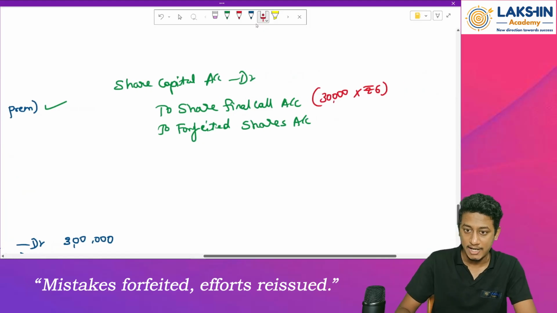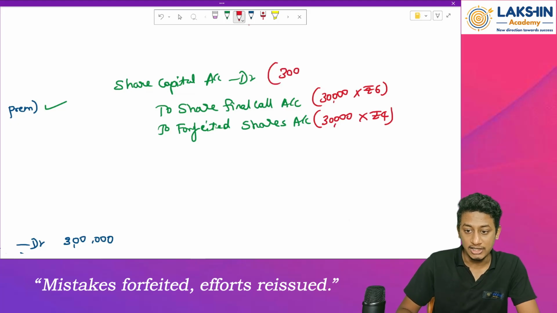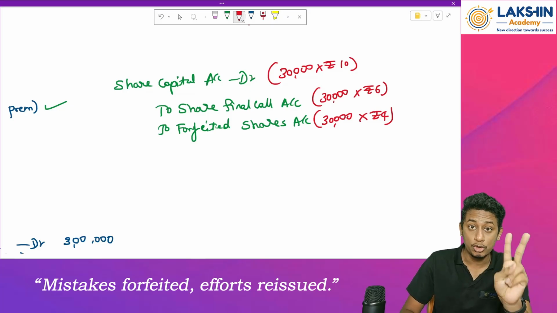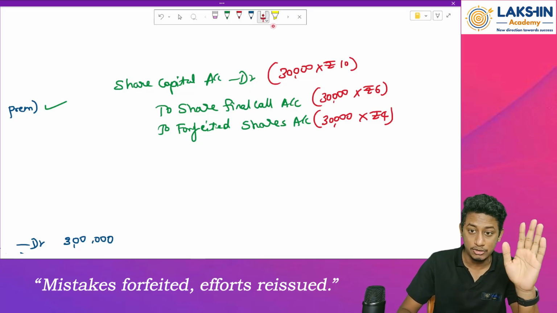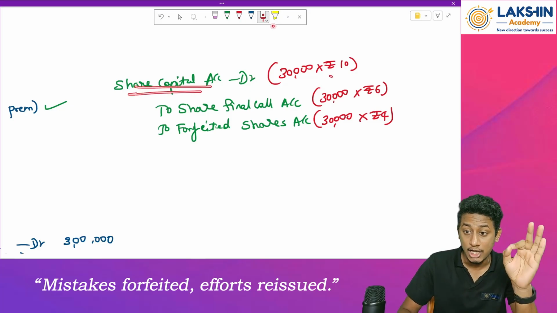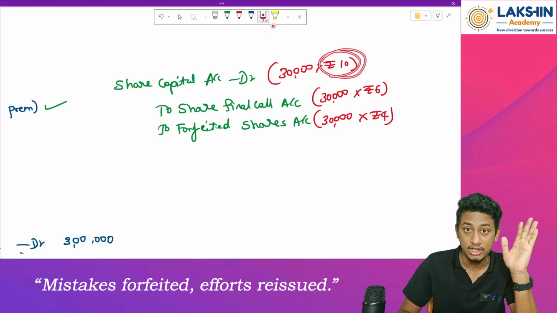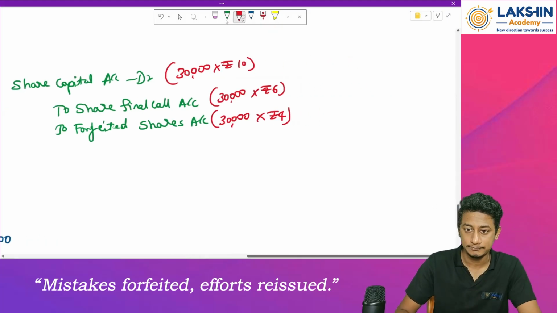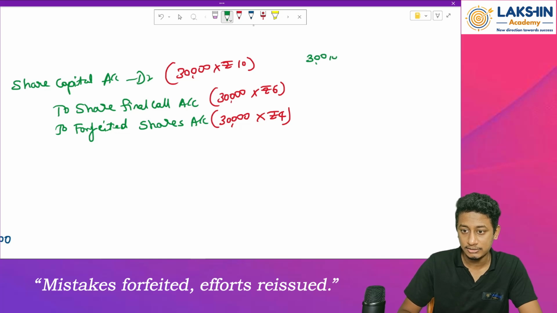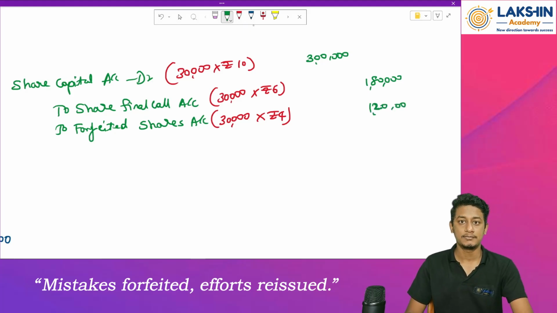Clear? Okay. So because of that, the entry will be for 30,000 into rupees 4. For share capital, 30,000 shares into rupees 10 per share, not rupees 12 per share. No, 2 rupees is the securities premium, so that should not be taken to share capital account. Only the nominal value of the shares will be taken to the entry. Okay, now write down the amounts. How much will this be? Rupees 3 lakh. Then over here, 6 into 3 is 1 lakh 80. In here, 4 into 3 is 12, 1 lakh 20. Done. This is how you pass the entry.